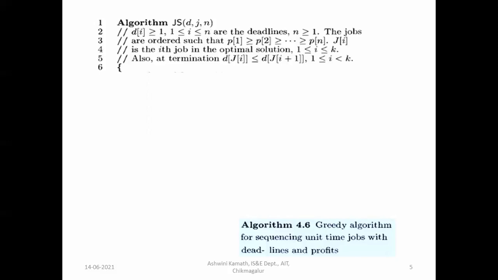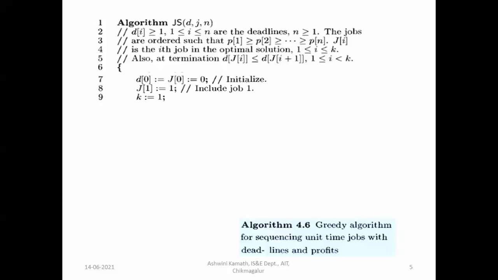Okay. Also at termination, the deadline of J of I, that is the deadline of the ith job, is less than or equal to the deadline of the I plus 1th job, where I is greater than or equal to 1 and less than k. So at the termination, at the end of the algorithm, you will get the deadlines in this order. Okay.